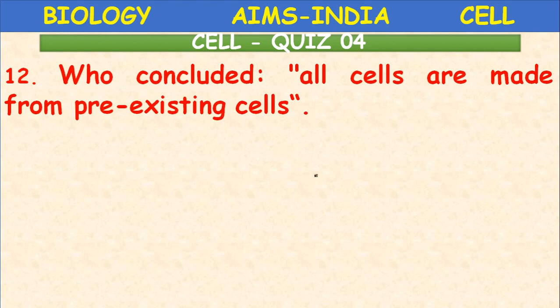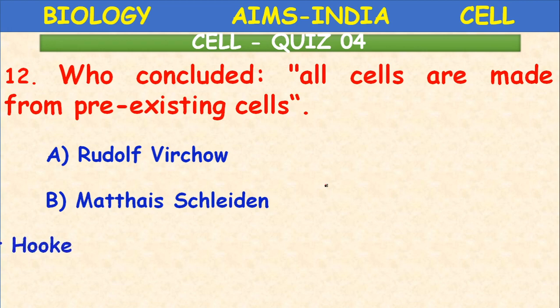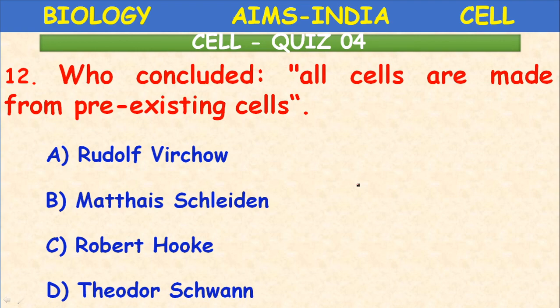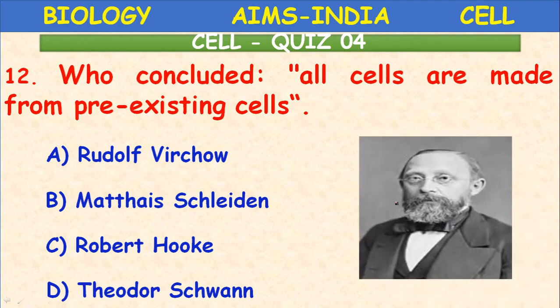Who concluded all cells are made from pre-existing cells? Rudolf Virchow, Matthias Schleiden, Robert Hooke, Theodore Schwann. He is the person: all cells are made from pre-existing cells. Who is he? Rudolf Virchow. He studied cell division.